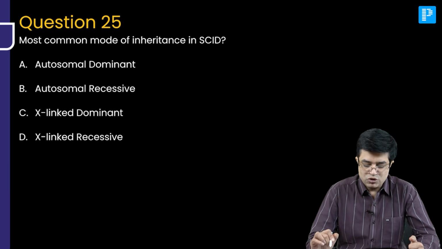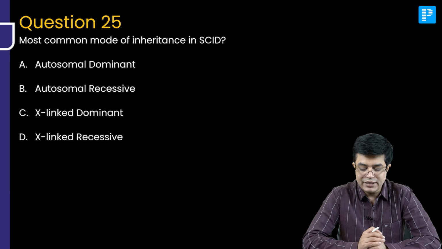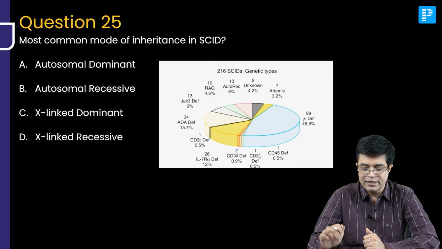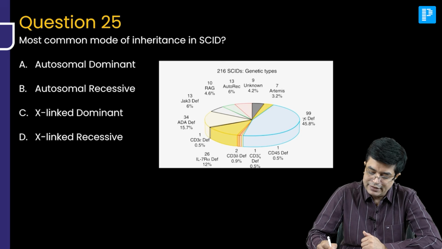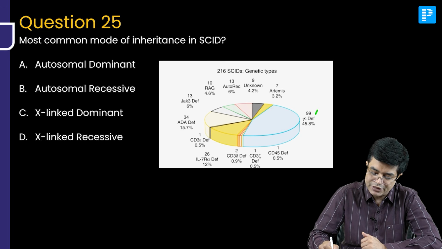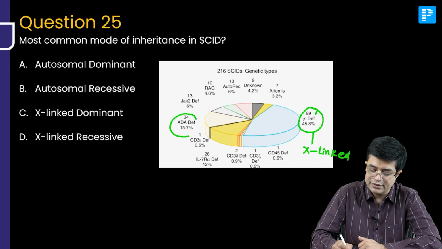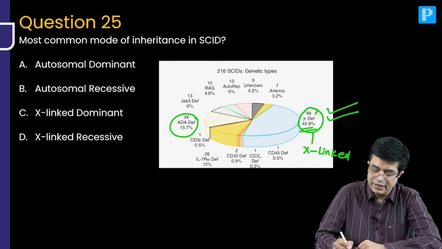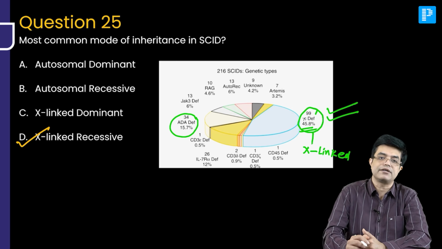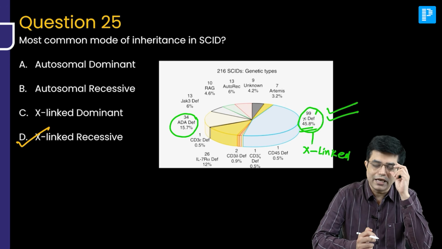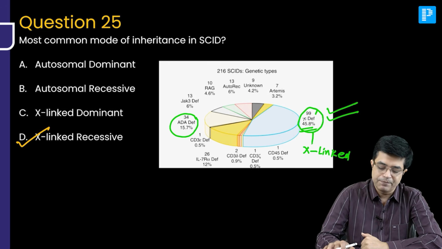Question number 25. Most common mode of inheritance in SCID. There are many types of SCIDs. The most common type of SCID, you can see the picture given in Nelson, is gamma C deficiency, and gamma C deficiency always follows X-linked recessive inheritance. The second common variety is adenosine deaminase deficiency. This is the one which is most common, 45.8%, and so the answer to this question is X-linked recessive. Remember, in SCID patients, BCG, MMR, these live vaccines are generally contraindicated.